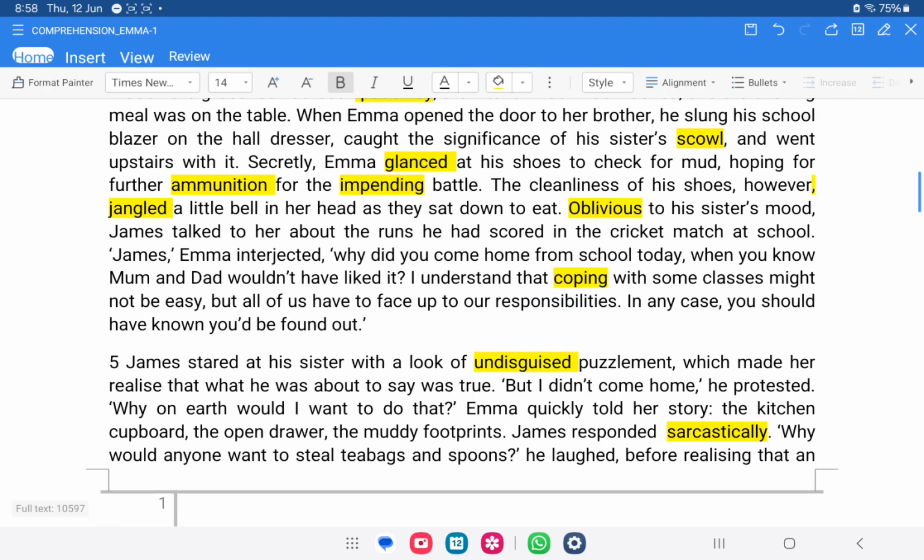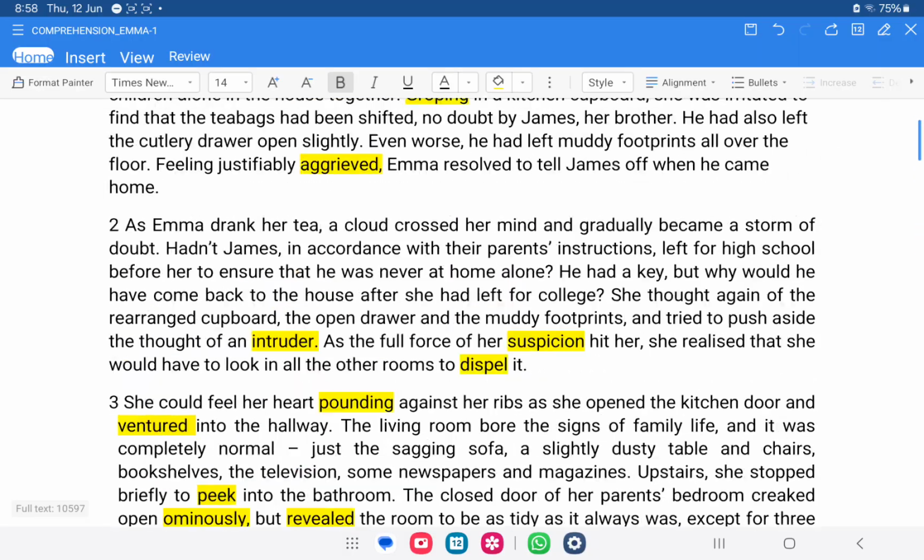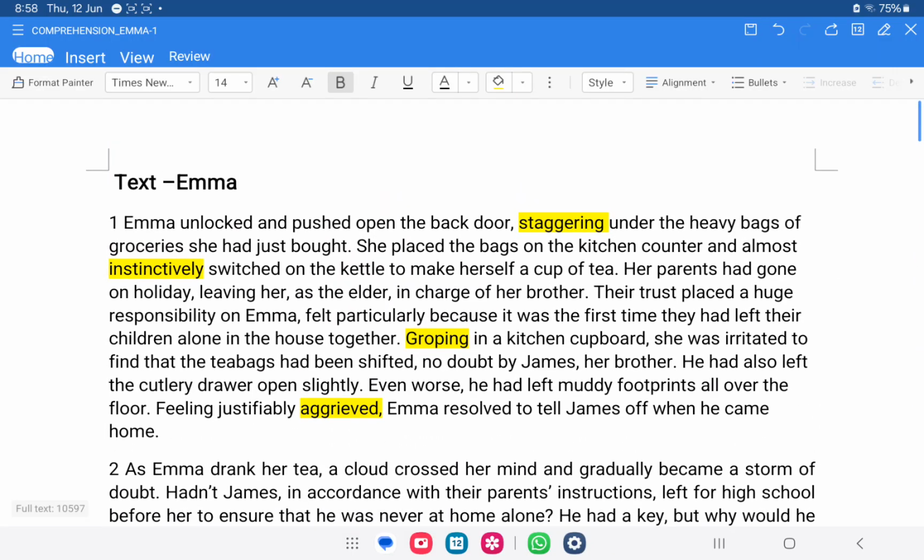Yes, these are the highlighted words, and you all know this very well, that you have to improve your vocabulary as well. If your vocabulary is weak, very basic, you won't be able to understand the comprehension text, and then you won't be able to do the comprehension properly.